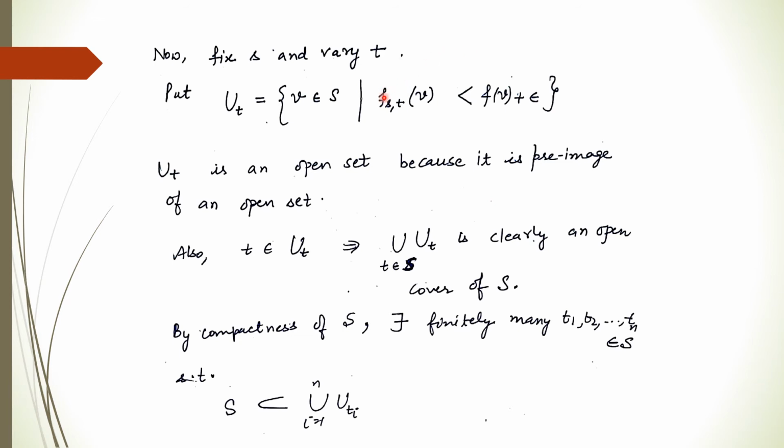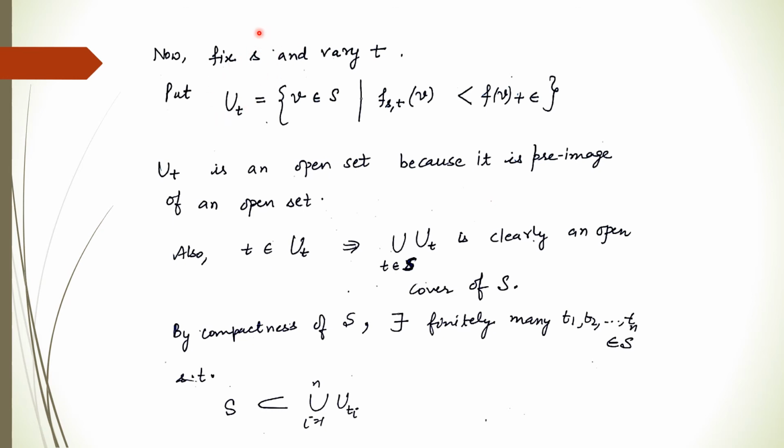So since the functions are continuous, because they belong to an algebra of bounded, continuous, real-valued functions, these images are open sets, so therefore their pre-images are also open, so U_t will become an open set.